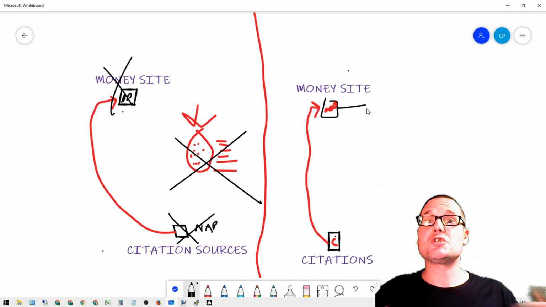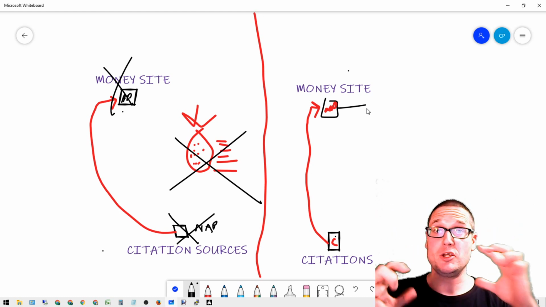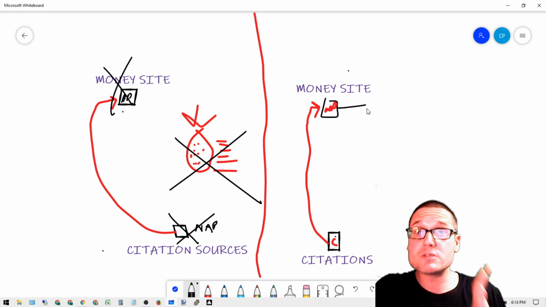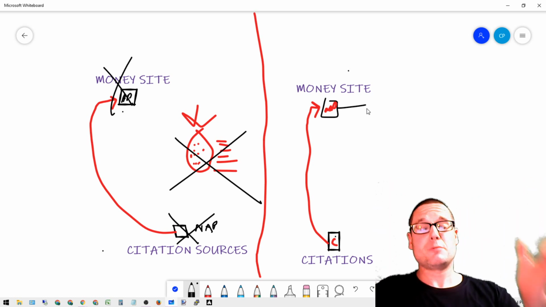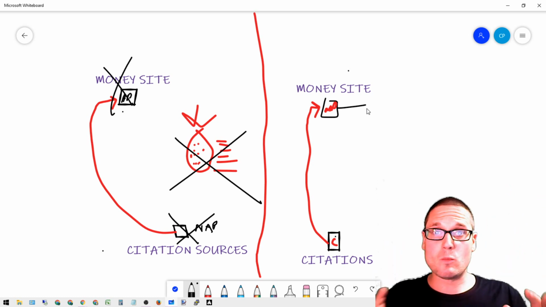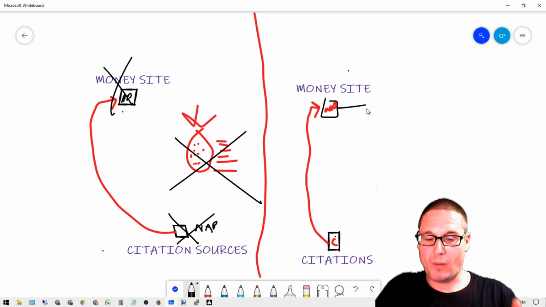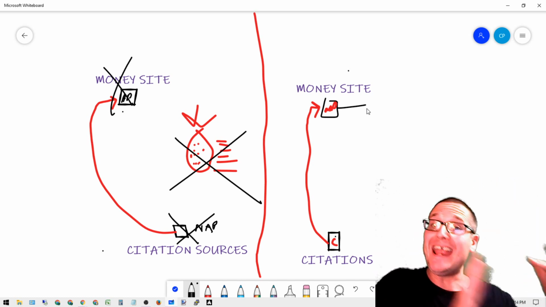Each page is its own standalone entity. That's how I want you to look at it. You have to do optimization for keywords on a page-by-page basis. You have to send links and anchor text on a page-by-page basis. It's the exact same thing when we're building citations: page by page, area by area.